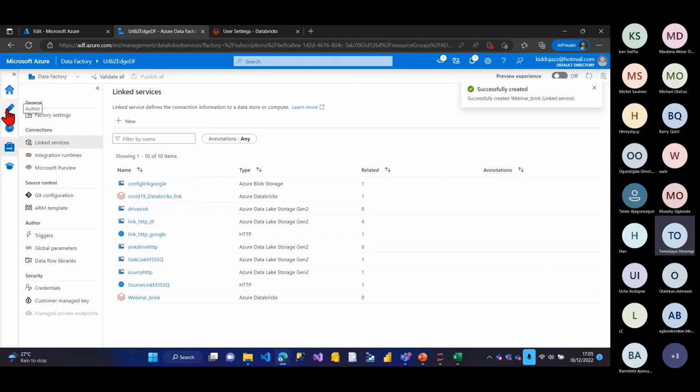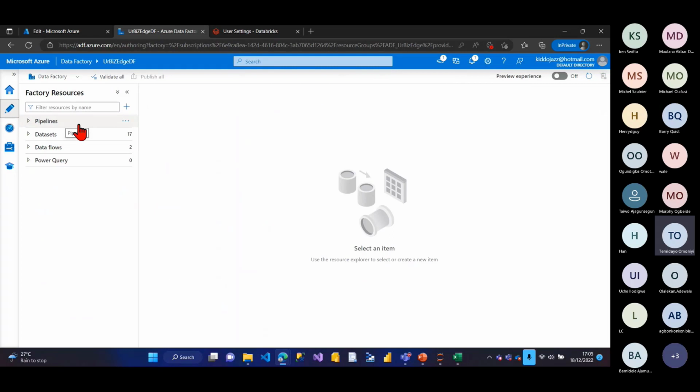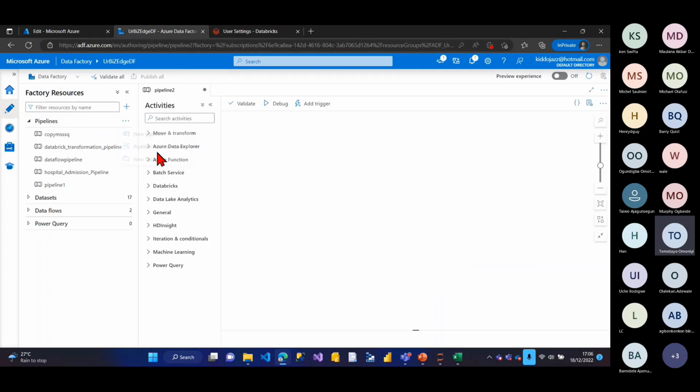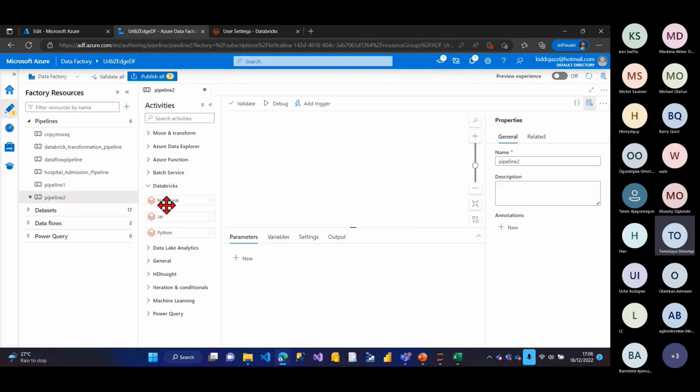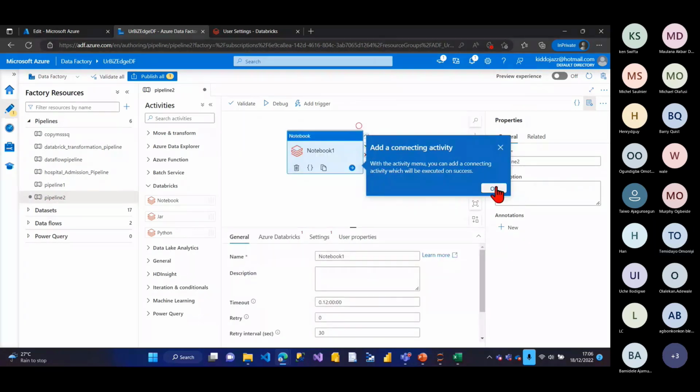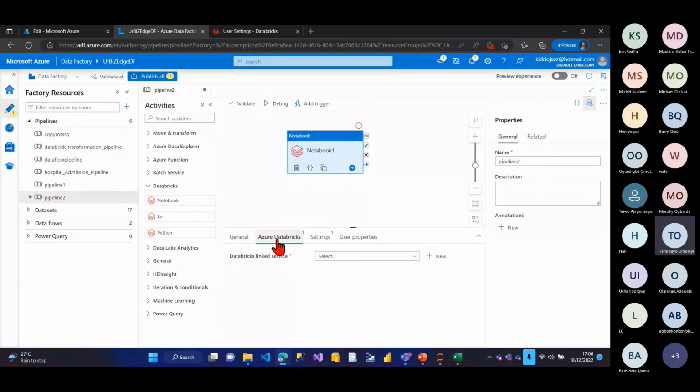So I'll go to my author. From author, I'll create a pipeline. This is an activity pipeline. In ADF, that's Azure Data Factory, you can do the copy activity, you can do the transform activity. If you want to transfer the data, you can also use what they call data flow, or you can also use R query instead of Azure Data Factory. But for my pipeline, I'll create a new pipeline, a Databricks pipeline. I'll drag a notebook here. I just don't want to waste much time. My linked service will be the one I created, that's webinar link. Now my browse paths, I have to browse for the paths.